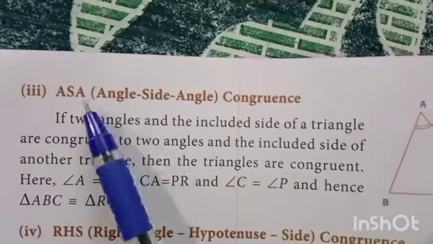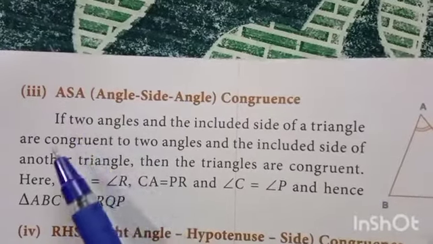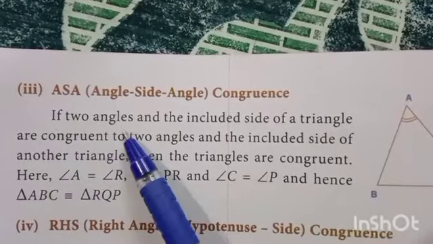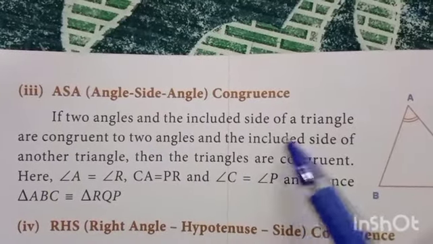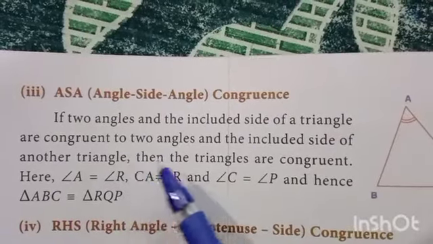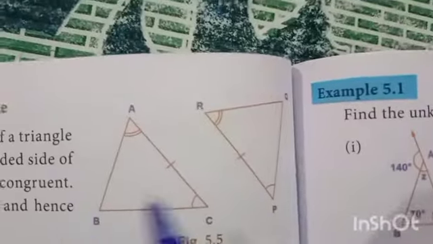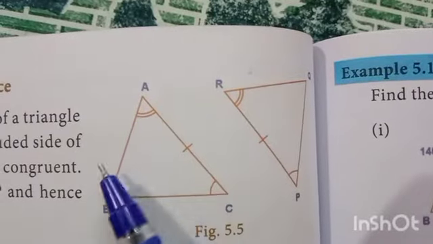Third rule, ASA: angle, side, angle. If two angles and the included side of a triangle are congruent to two angles and the included side of another triangle, then the triangles are congruent. Observe this picture, two angles.